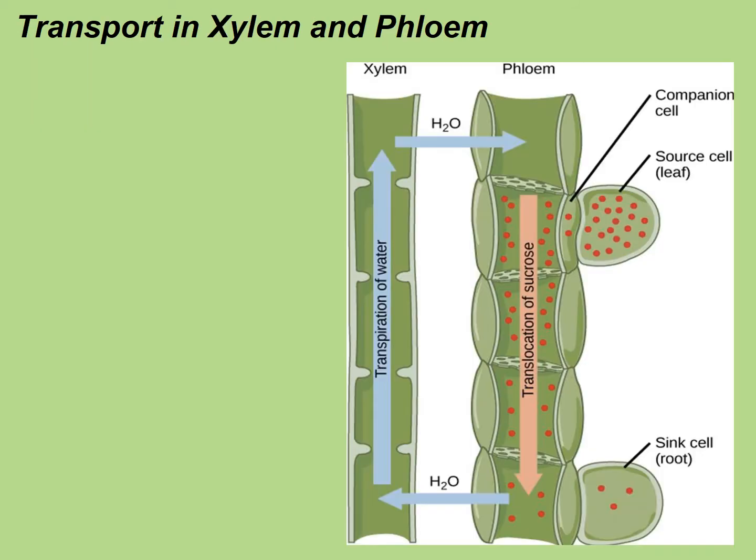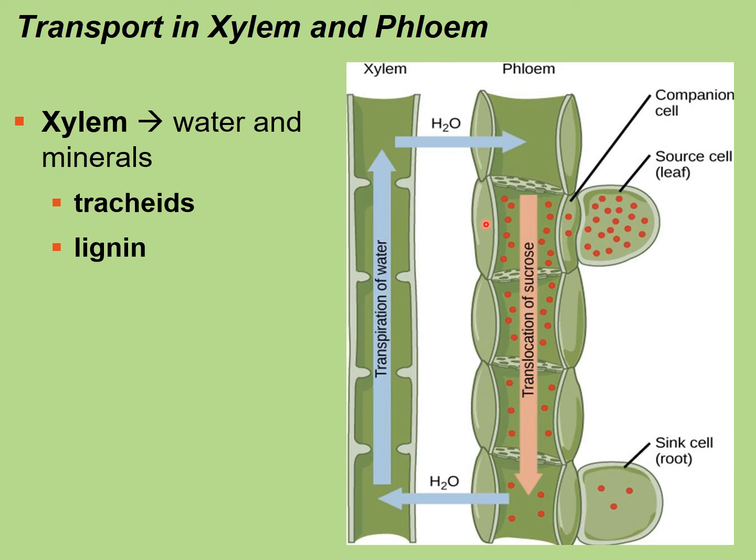All right, so the xylem and phloem, again, are the vascular tissue. Okay, so we're going to talk about the transport in each one of them. So the transport in the xylem, what happens is the water and minerals are transported from the ground. Okay, so the tracheids are what make up the xylem. These are the tube-shaped cells that are shown here. And what allows them to stand up against the force of gravity is lignin. It provides structural support.